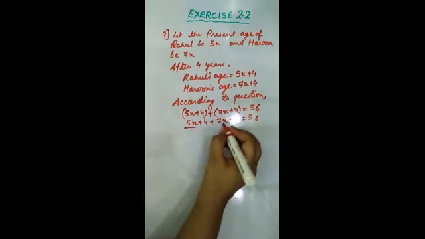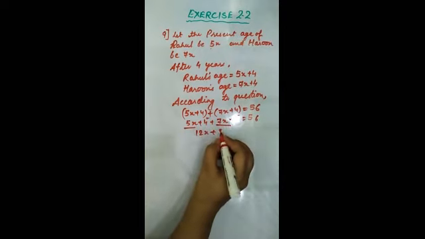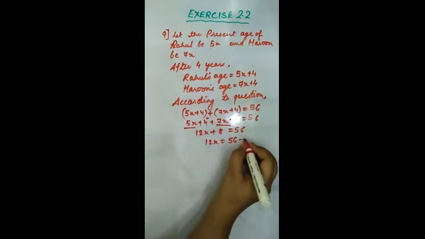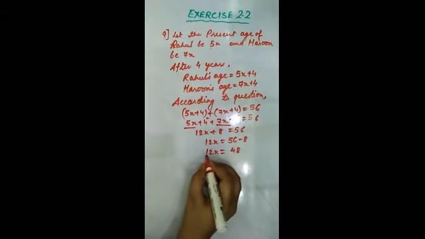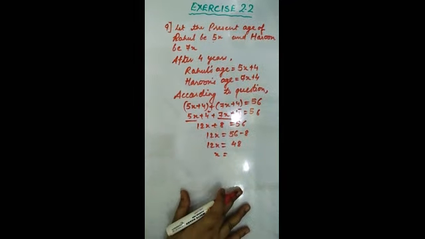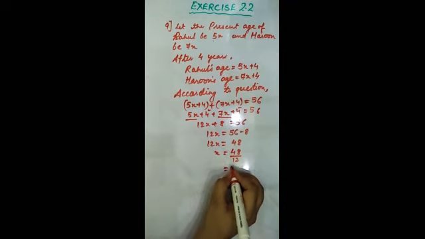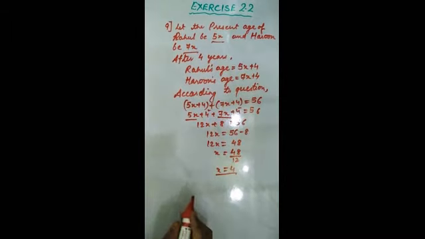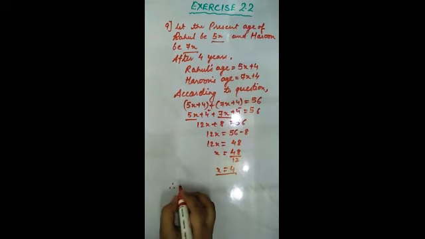56. So we will add the like terms, 5x plus 7x, 12x, 4 plus 4, 8 is equal to 56. So 12x, 8 will go on the right hand side, 56 minus 8, it means 48. So x is in multiplication, when it will go this side, 48 upon 12, it means 4. The x value is 4. So you have to find out the present age, and we have taken the present age as 5x and 7x. Therefore Rahul's present age